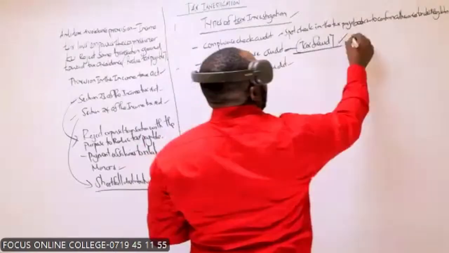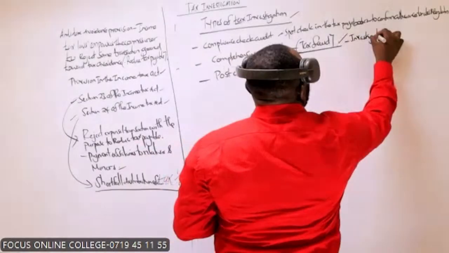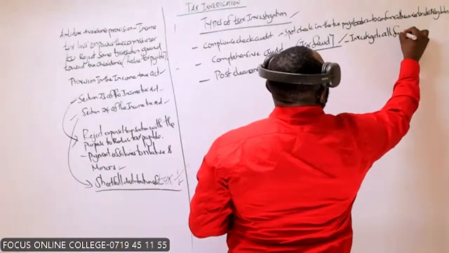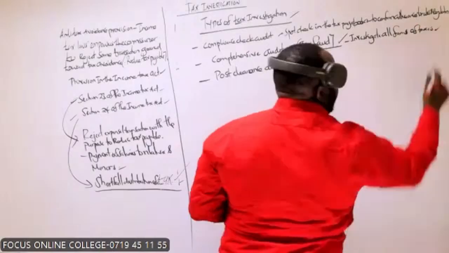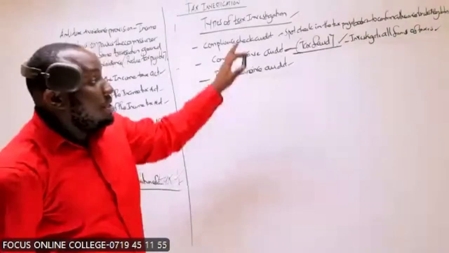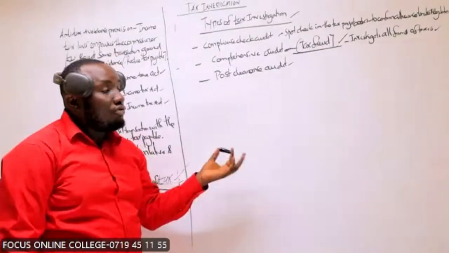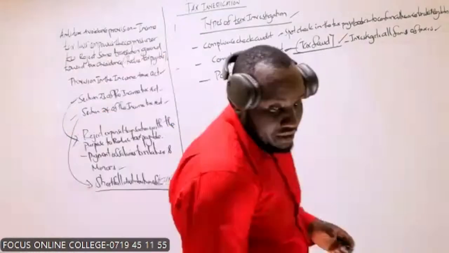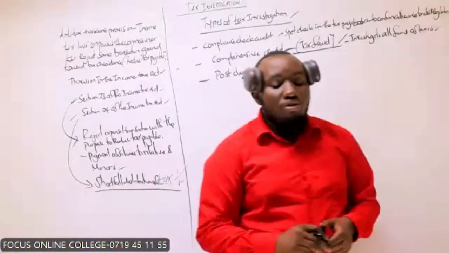You are suspected to be involved with fraud, so this leads to investigation of all forms of taxes. We have PAYE, we have VAT, and many other forms of taxes. Give me a yes if you're there.